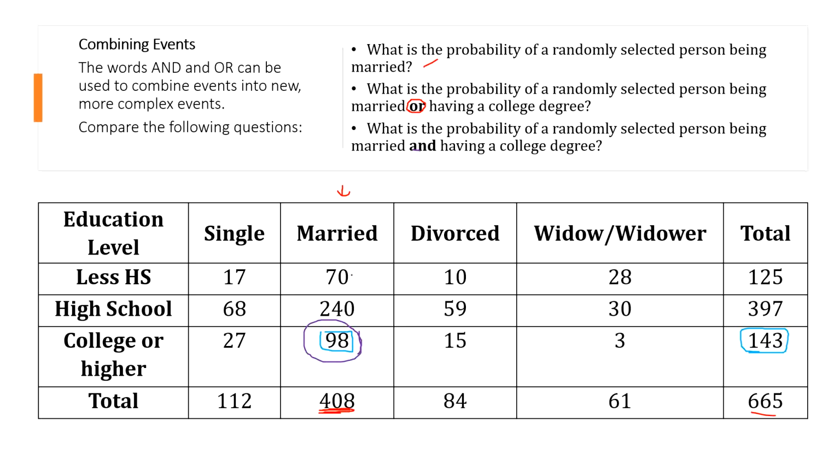So now we're just looking at 98 out of 665 people. Those are the 98 people that we can pick that are married and have a college degree. Does that make sense? You're going to see a lot of these table problems on the test, or on what we put together for the final, as we go through it.